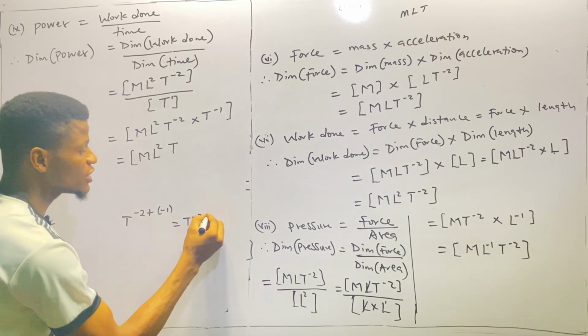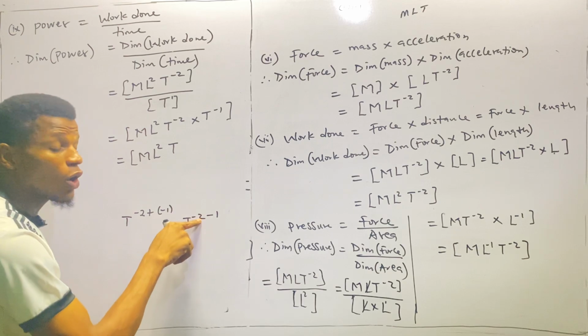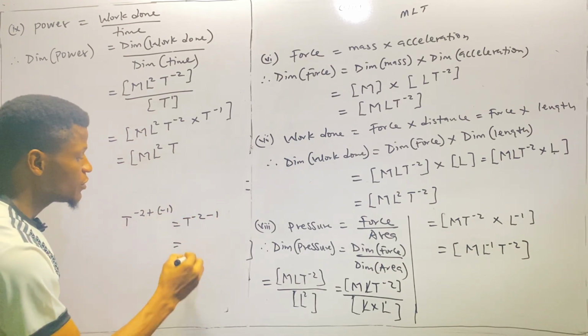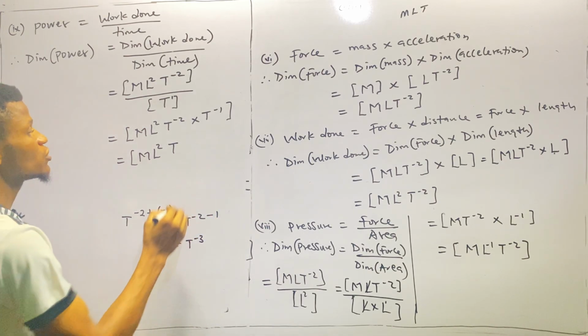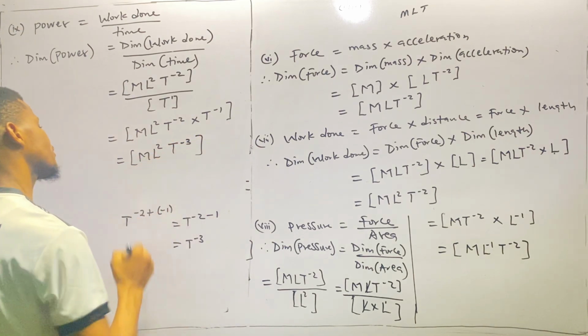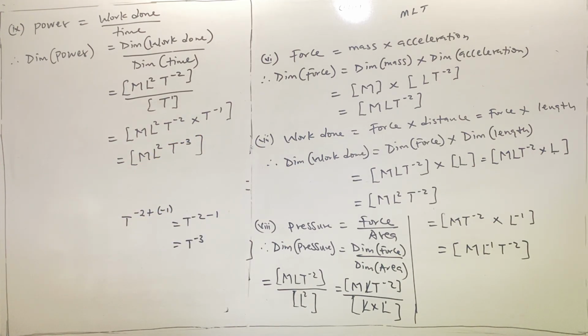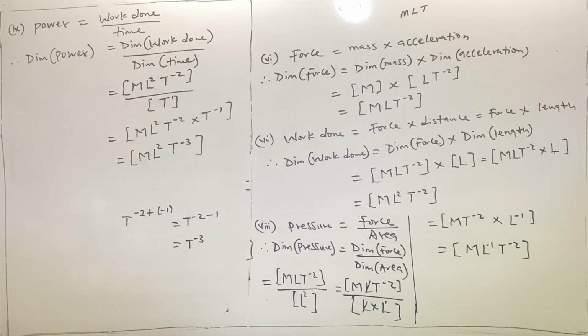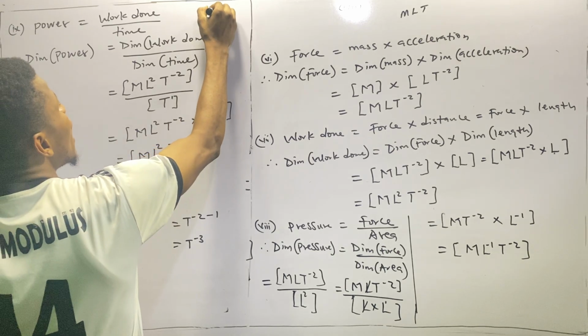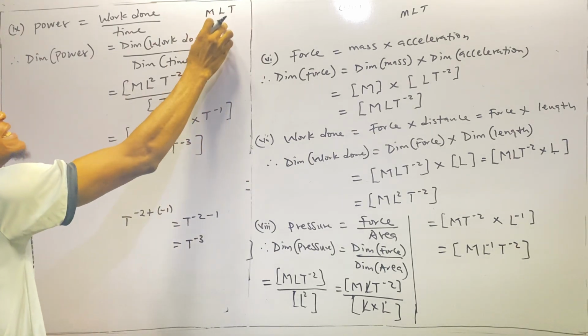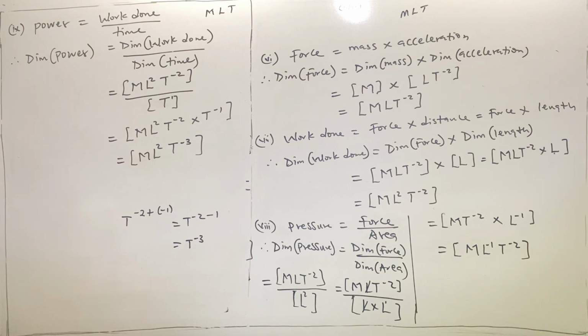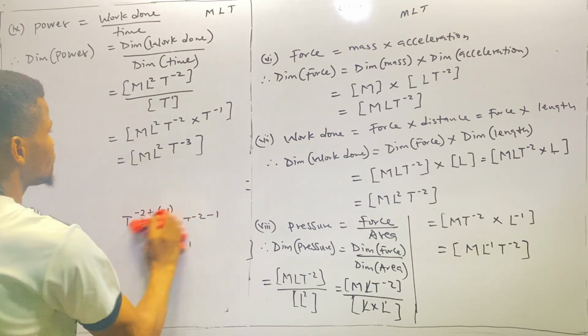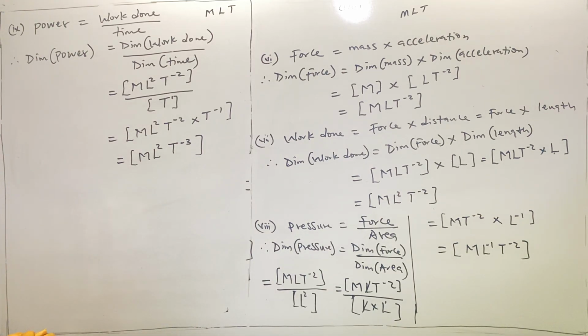Of course, plus times minus is minus. So I have -1. Of course, if you are owing 2 and you are owing 1, altogether you are owing 3. So this is T raised to power -3. So therefore, the dimension of power is mL squared T raised to power -3. Remember, it goes by the format MLT, kilogram meter seconds. That is the old SI unit, old name for SI unit, the System International Unit. Okay, so we go back to the next one, which is number 10,